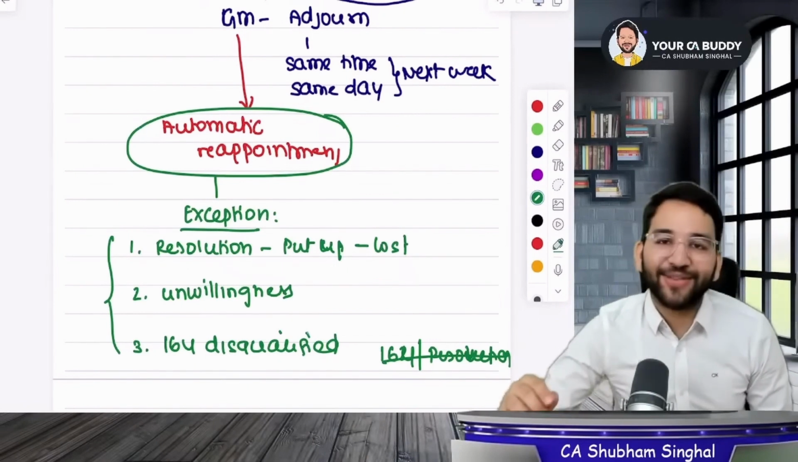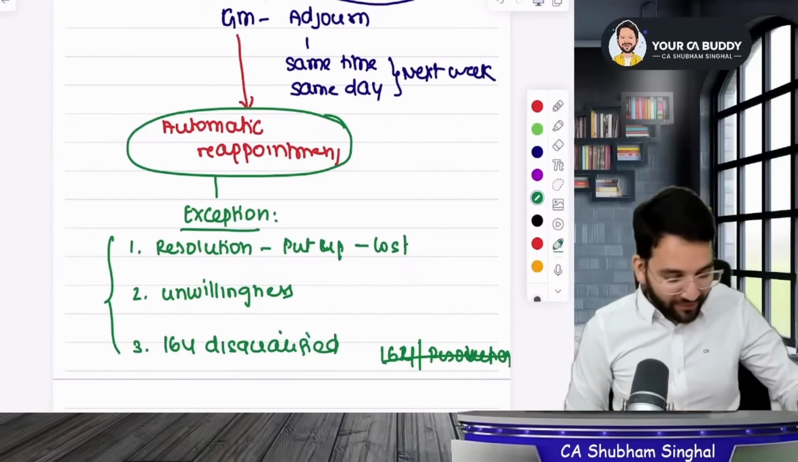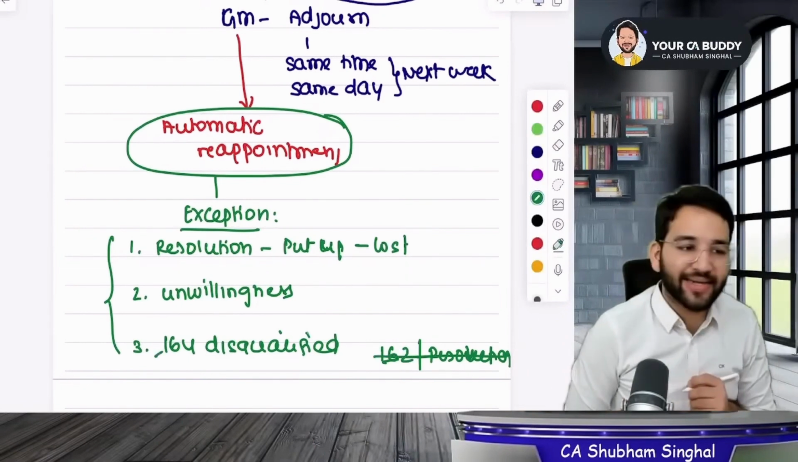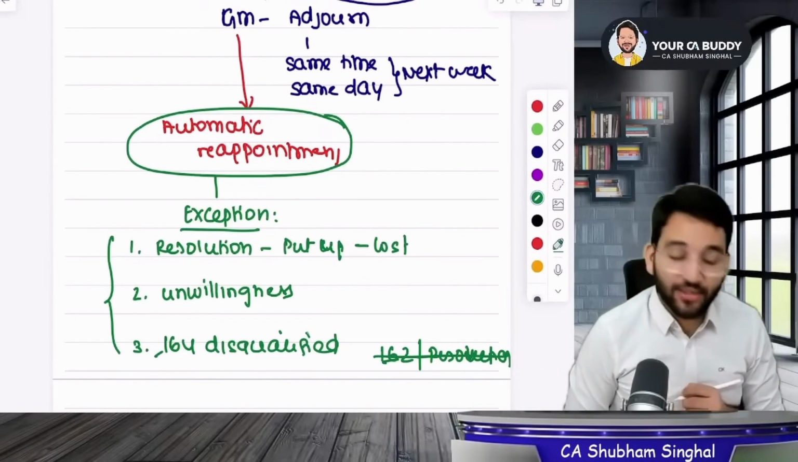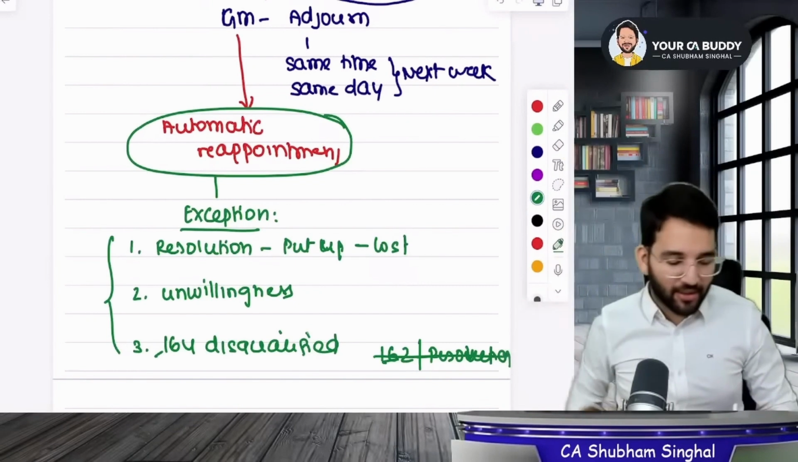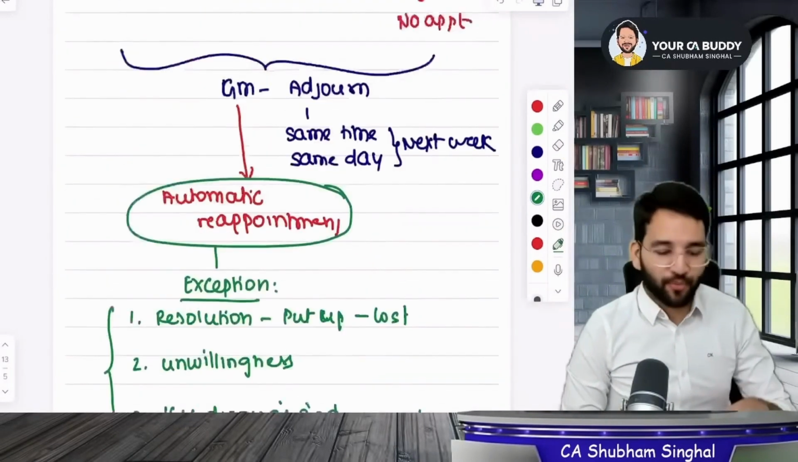Okay, sir, listen to what I'm saying carefully. 162, not 164. It's 162, okay? Write 162 and strike out. We have covered 164, okay? Okay, guys, now listen to me carefully. What I said, there are three exceptions. Now close your eyes for a second. Close your eyes once and listen to me carefully.